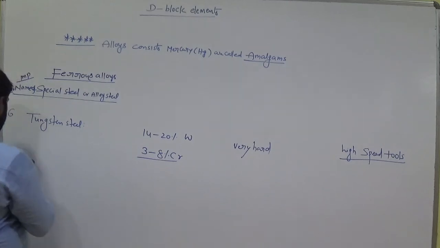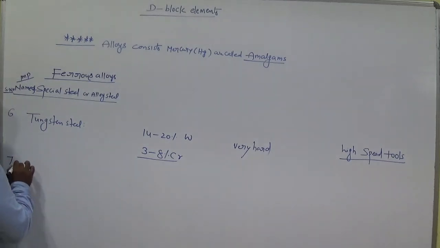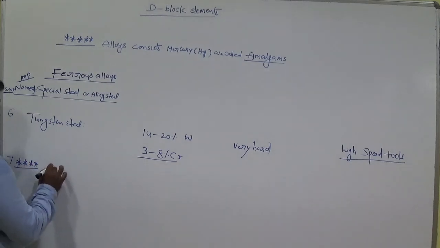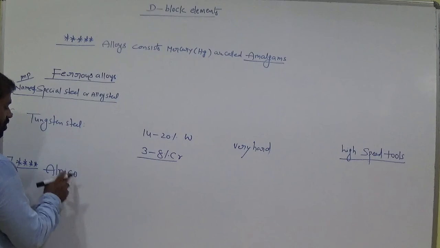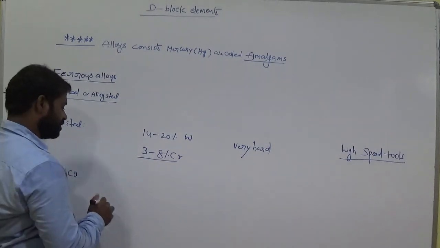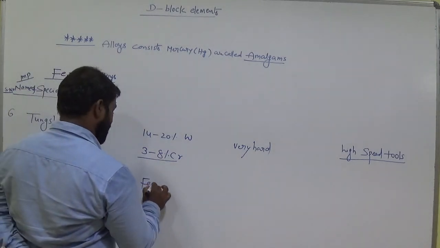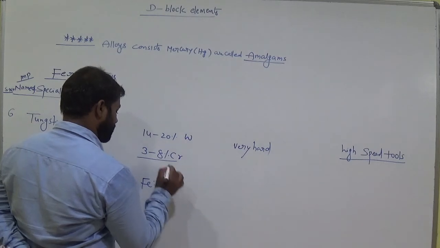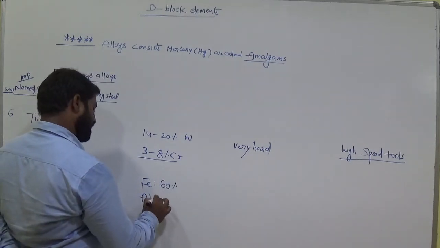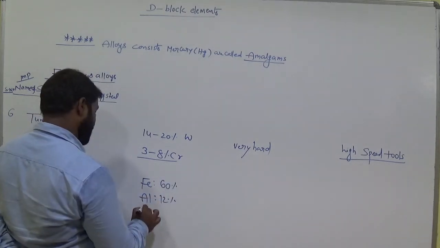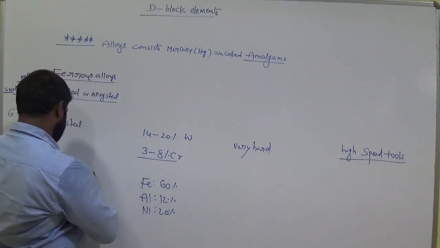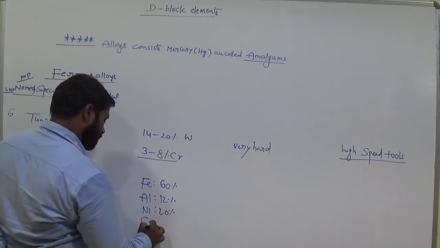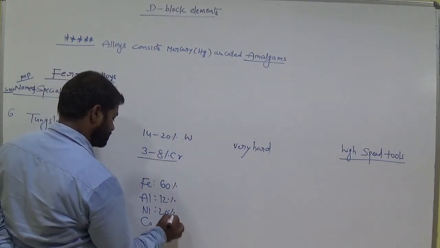Okay, and the next one, this is very very important, Alnico: aluminum, nickel, cobalt. In this, the composition of iron is 60%, remember the composition, aluminum is 12%, nickel is 20%, and cobalt is 8%.